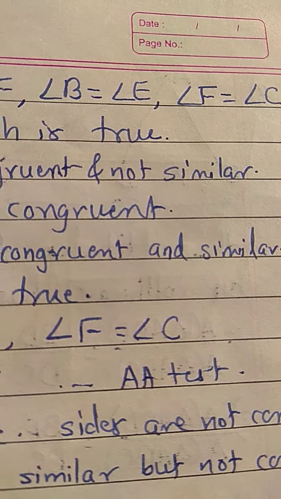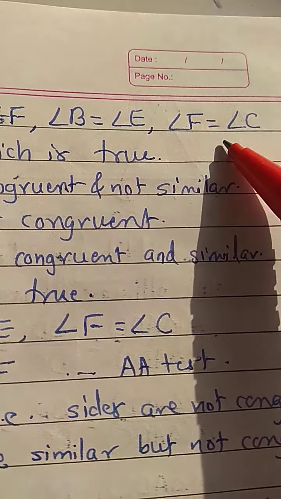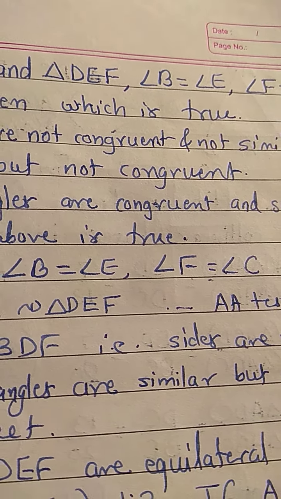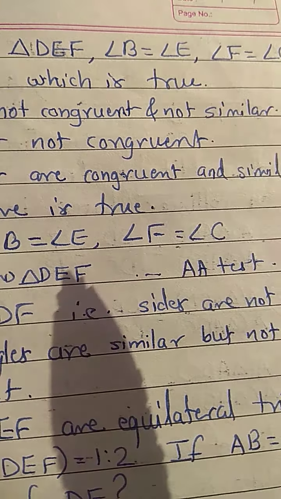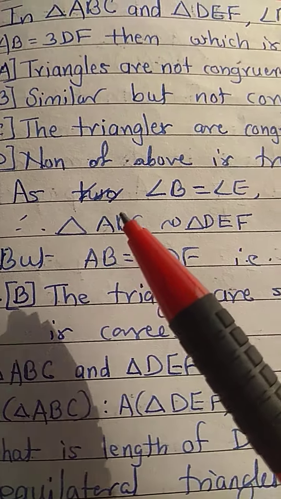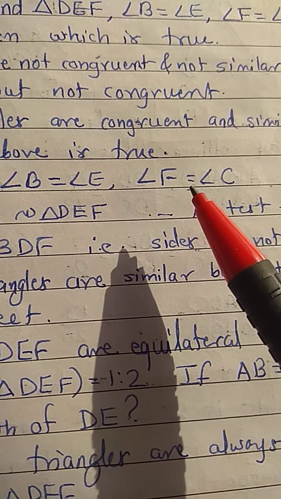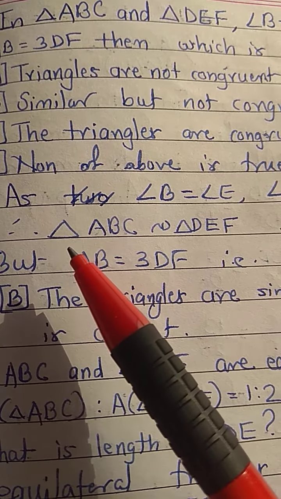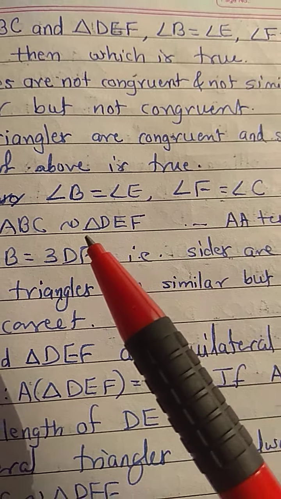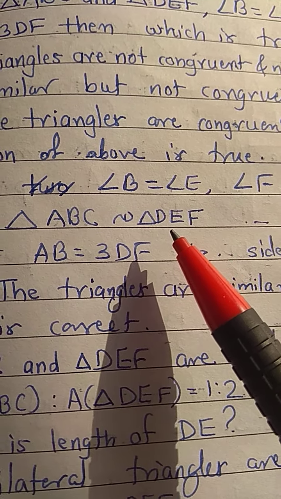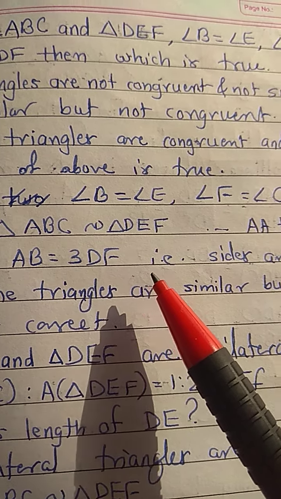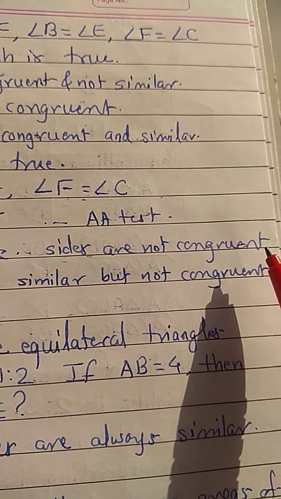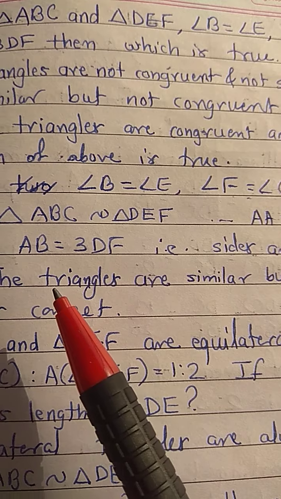As two angles of one triangle are congruent with two angles of the other triangle, see here, as B is congruent to E and F is congruent to C, then by a test of similarity, two triangles are similar. Okay, but AB equal to 3DF, that is sides are not congruent, they are proportional.